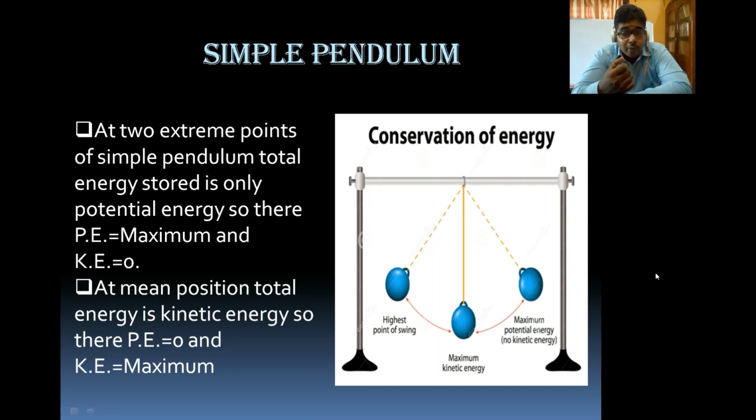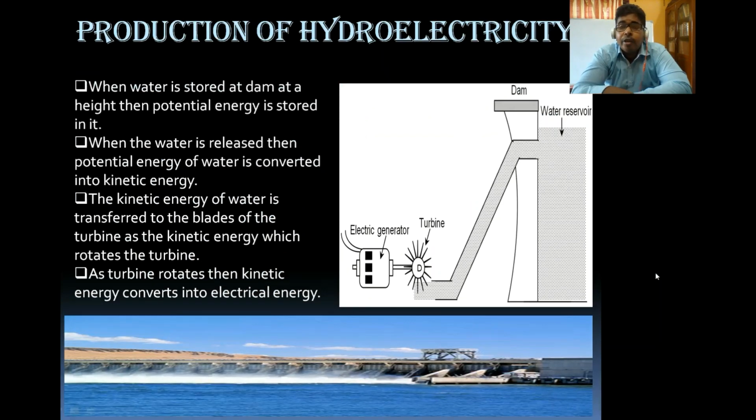Clear? Coming to the next example, and it is also a part of your topic and it's very interesting, that is hydroelectricity.